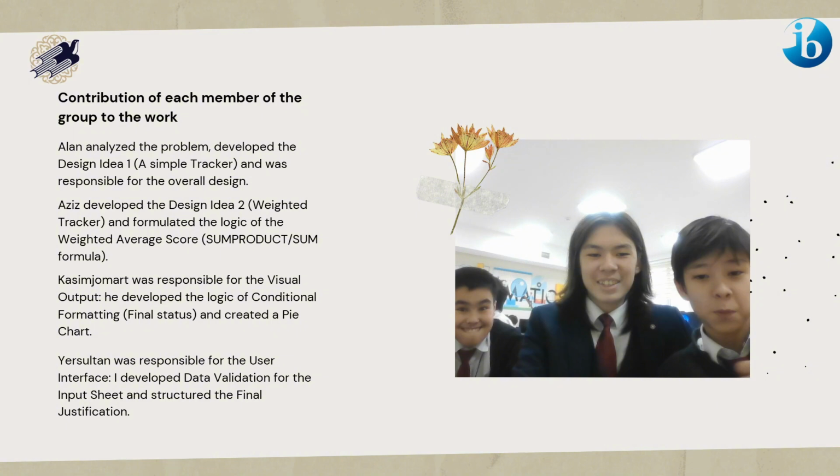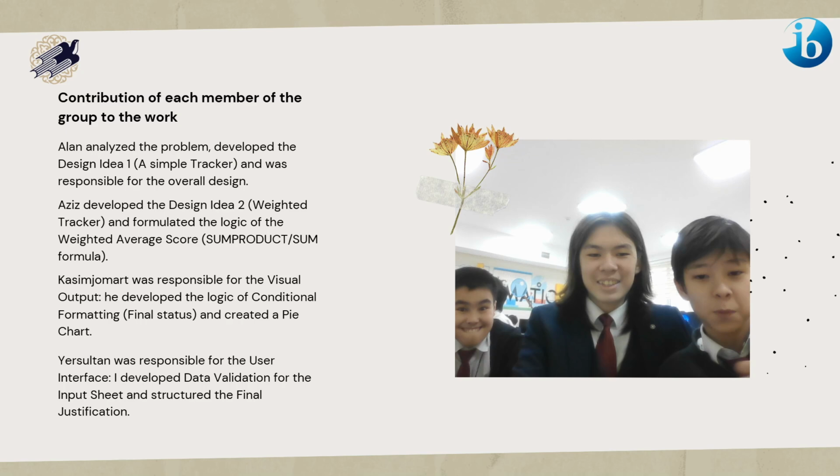Contribution of each member of the group to the work. Alan analyzed the problem, developed the design idea, a simple tracker, and was responsible for the overall design. Aziz developed the design idea two, weighted tracker, and formulated the logic of the weighted average score, the sumproduct divided by sum formula. Hassan Jumat was responsible for the visual output.